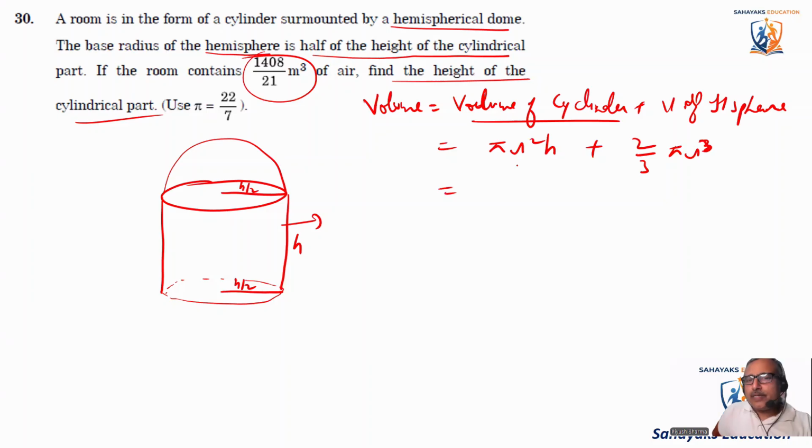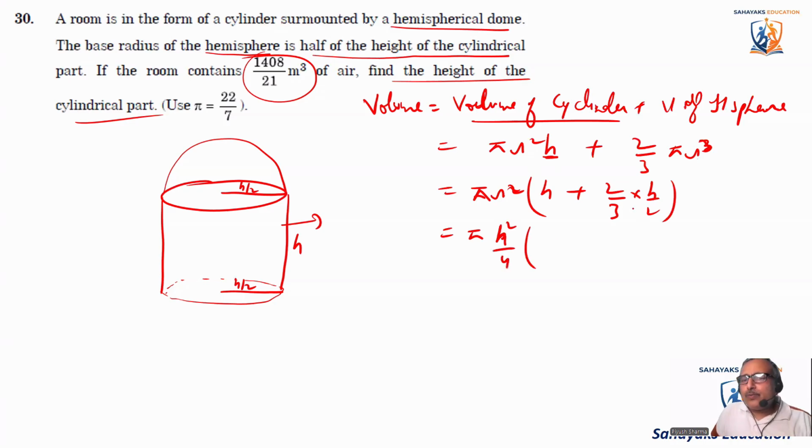So let's take the values here. It is pi, and r square is common, so I'll just take it out. Pi r square is common. The value of h is h only. So let's put h plus 2 by 3 r. Okay, the value of r is h by 2. So we have pi into h by 2 whole square. This is h square by 4, into 2, will cancel out. It's h plus h by 3. So it becomes 4h by 3.